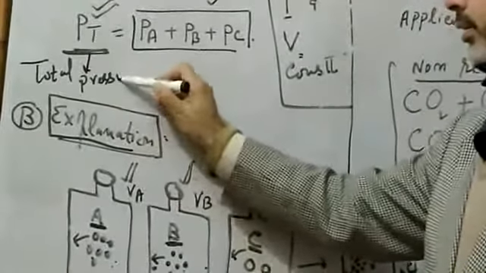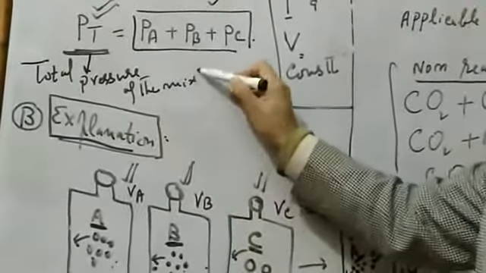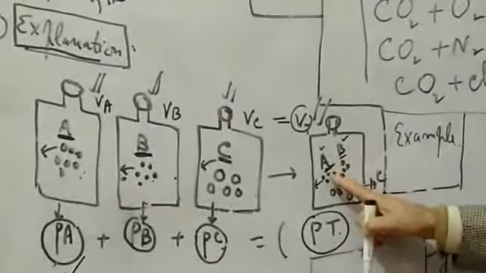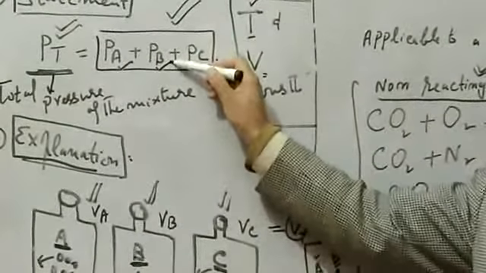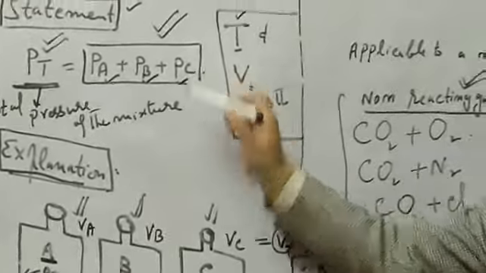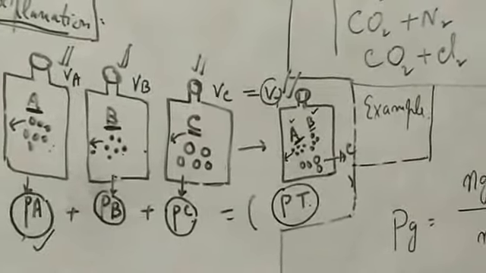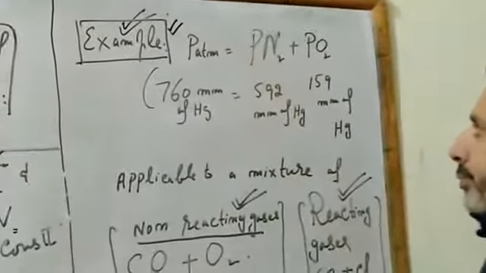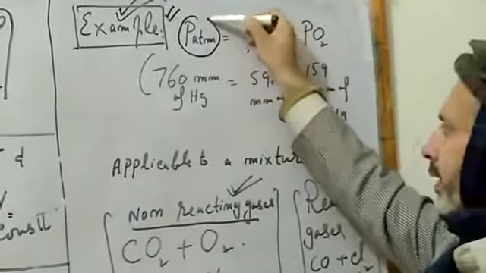where this PT is total pressure of the mixture, while PA is the partial pressure of gas A in the mixture, PB is the partial pressure of gas B in the mixture, and PC is the partial pressure of gas C in the mixture. Now a very simple example to illustrate this Dalton law of partial pressure is the pressure of the atmosphere.